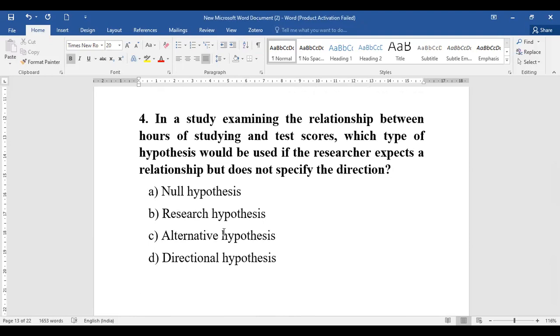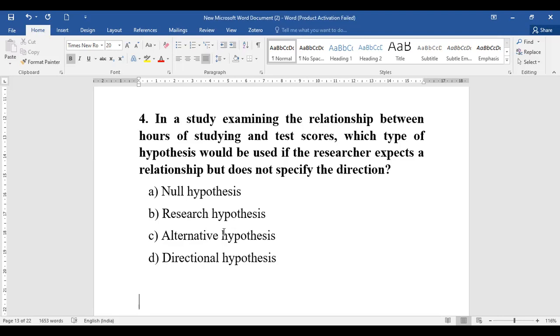So the researcher expects a relationship but does not specify the direction. Whether it is null, research, alternative, or directional hypothesis, let's identify it very well.